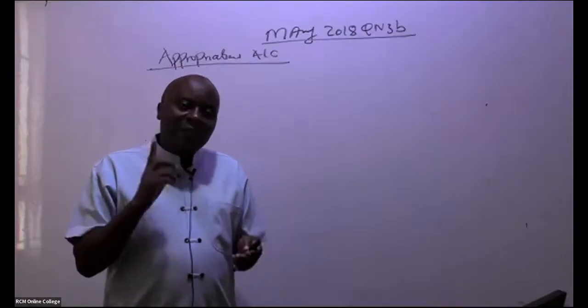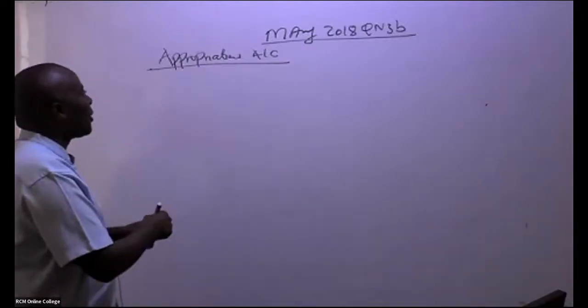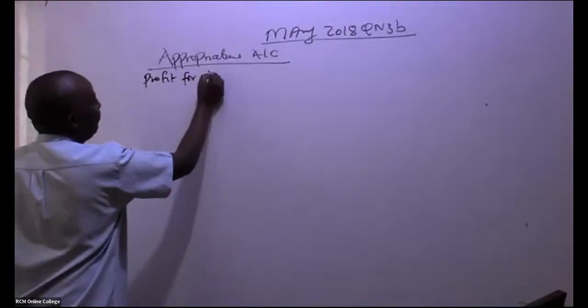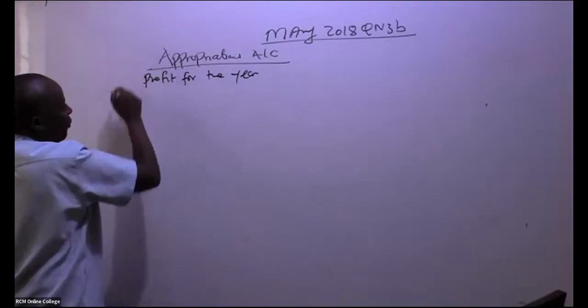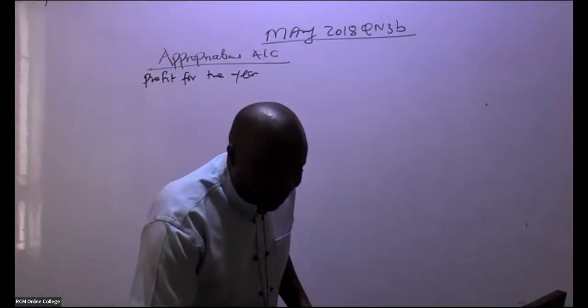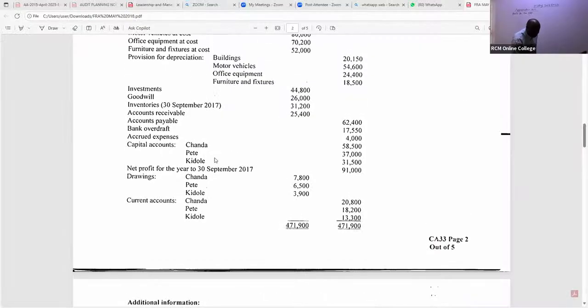So that is the first thing that you need to do. Come and make an appropriation account. So you give us here profit for the year, very fast, profit for the year. So I'm doing part one. Is there somebody who is able to see the profit for the year? Irene is giving us 91,000, right? So profit for the year. You guys are so good. Net profit for the year, 91,000.